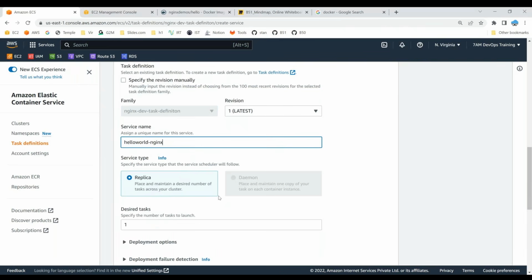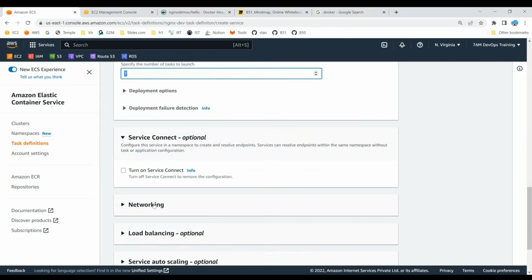That's all. Desired number of replicas: you can tell some X number, how many copies. That means how many containers have to be run by this particular task. For now, I would like to run it with one task. And you can also tell where it has to run.